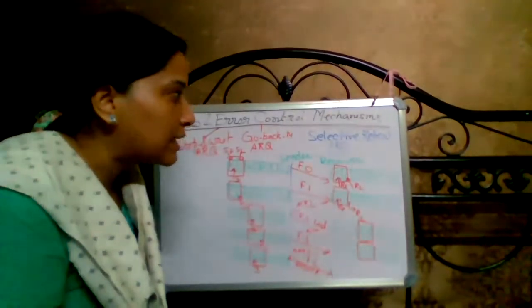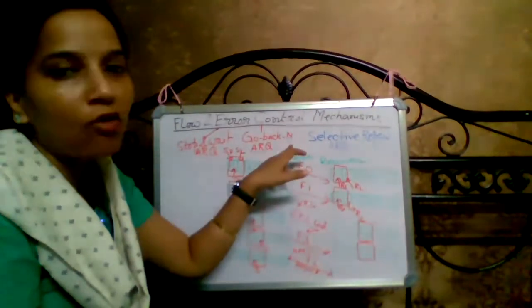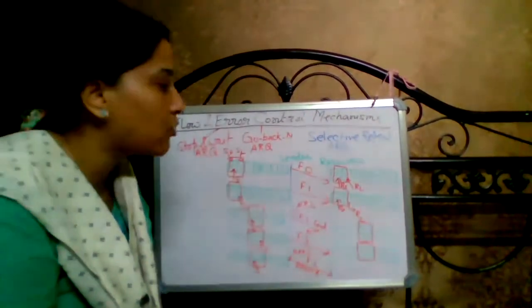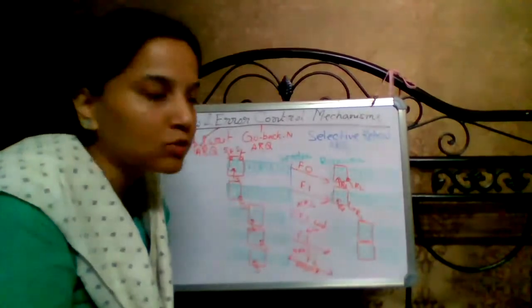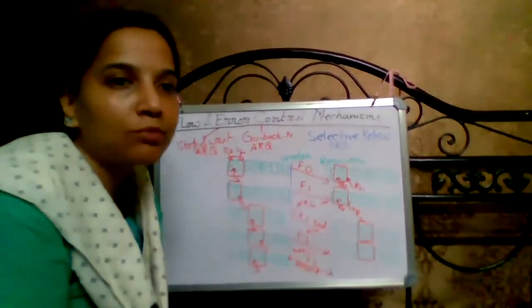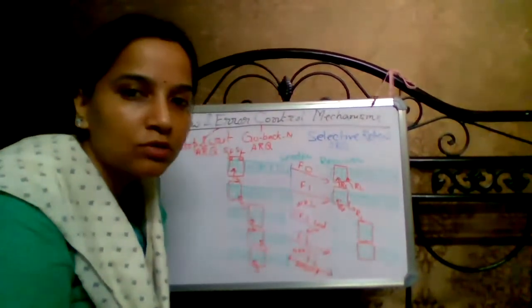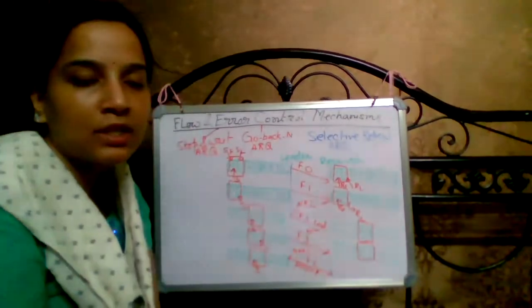Now the drawback is that in go back N, a number of frames must be resent when any frame is lost. Suppose one frame is lost or damaged in the medium.